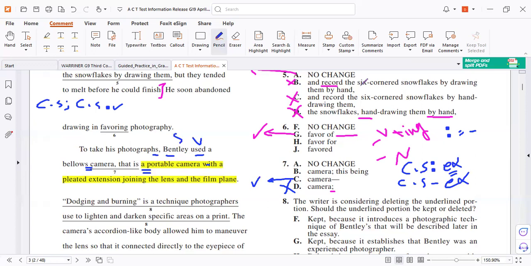Letter B, the same rule as D. Before the semicolon it is correct, but this part to the end is a fragment. Why? The verb phrase is mistaken. We don't have a helping verb. This is being correct. This has been correct. But "being" only, the verb is not correct. Or the verb phrase has a mistake.